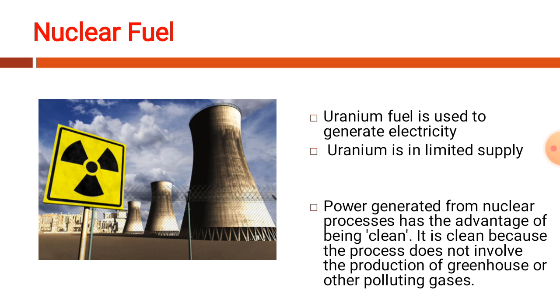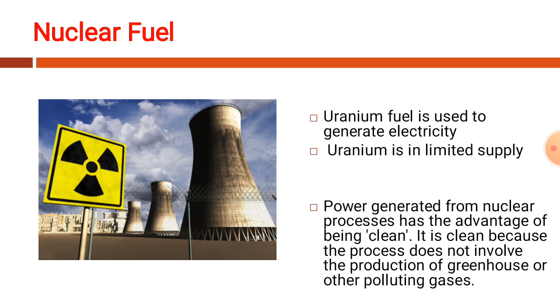When it comes to nuclear fuel, as you know, it comes under the category of non-renewable resources. Nuclear fuel is also very limited. It is not there in abundance, so it's in very limited supply. A very small amount of uranium is used to produce electricity in nuclear reactors.